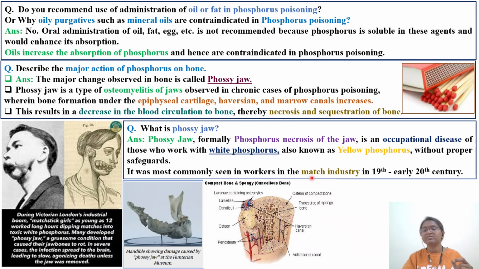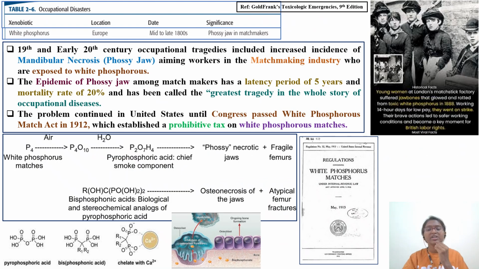It was most commonly seen in workers in the 19th and 20th century. This is a mandible showing damage caused by Phossy jaw at the Hunterian Museum. In severe cases, the damaged bone was removed from the individual.